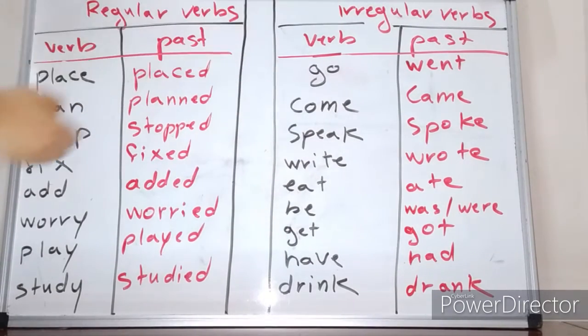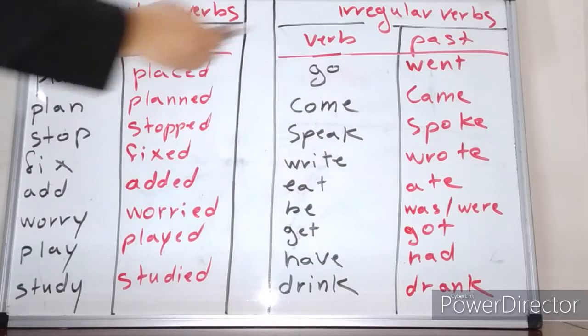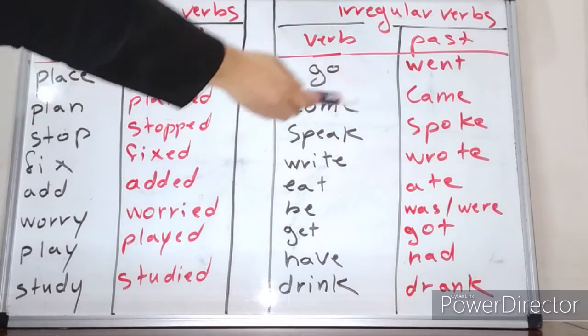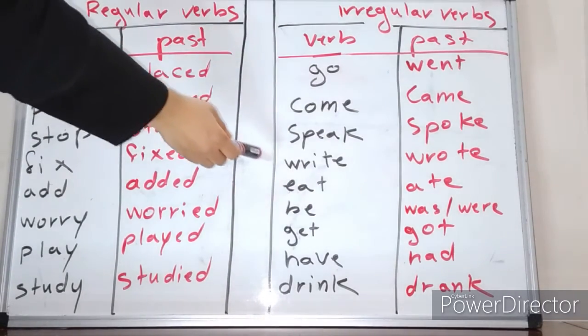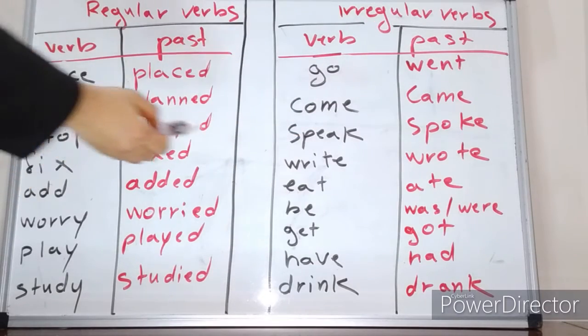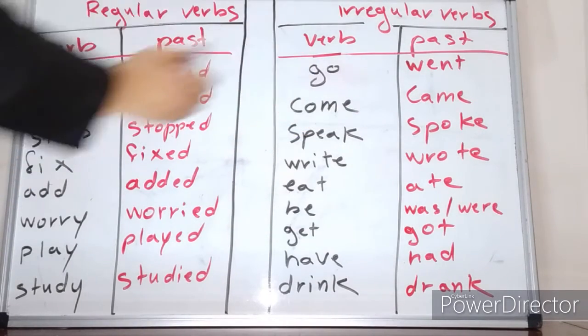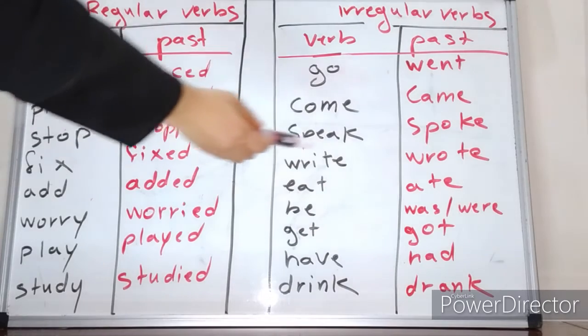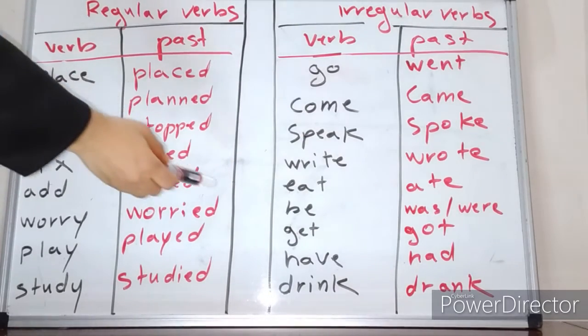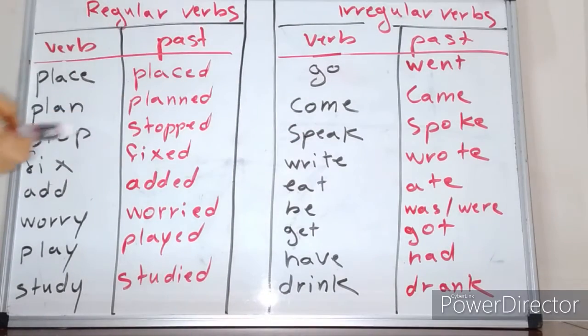Come, came. Speak, spoke. Write, wrote. Eat, ate. Be, was or were. Get, got. Have, had. Drink, drank. These are some examples, verbs that we use every day.